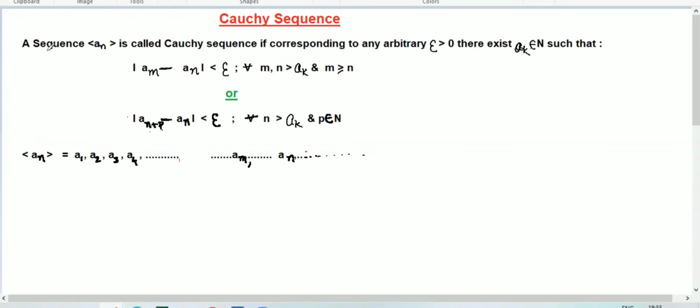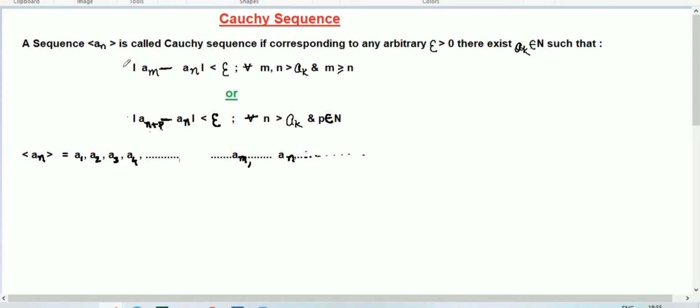The definition of Cauchy sequence is: a sequence a_n is called Cauchy sequence if corresponding to any arbitrary epsilon greater than 0, there exists some number k belonging to the natural numbers such that modulus of a_m minus a_n is less than epsilon for all m, n greater than that particular number k and m greater than or equal to n.